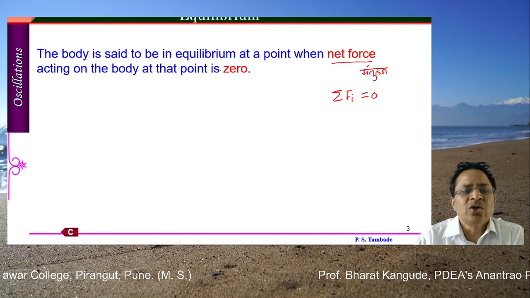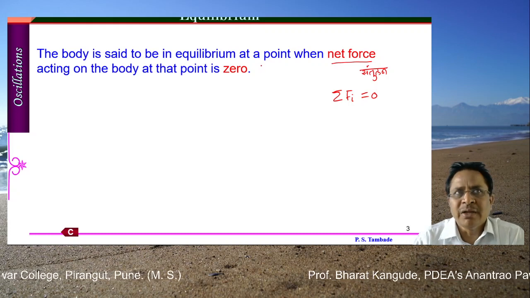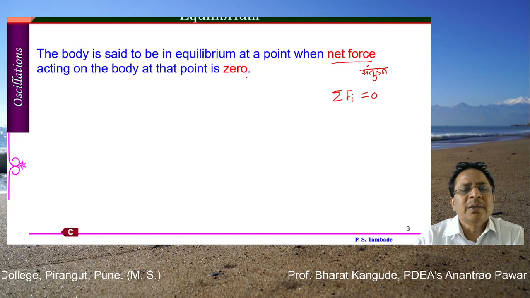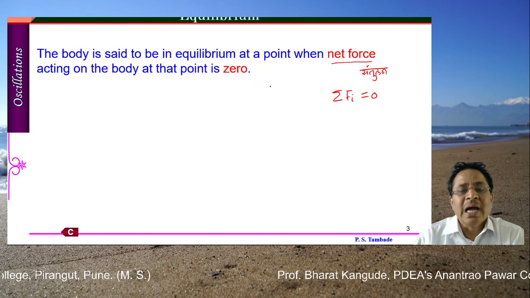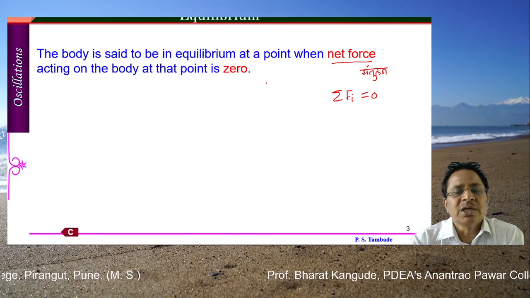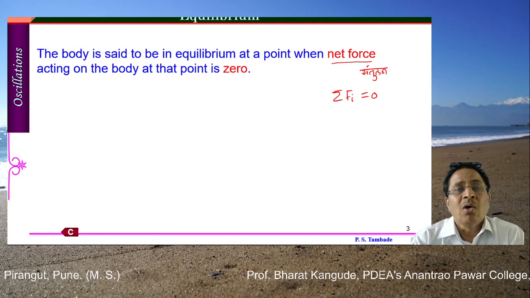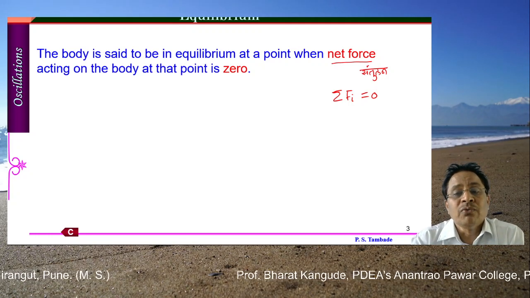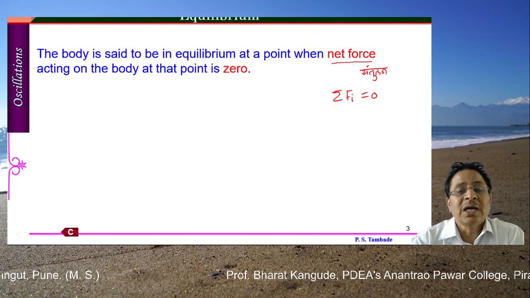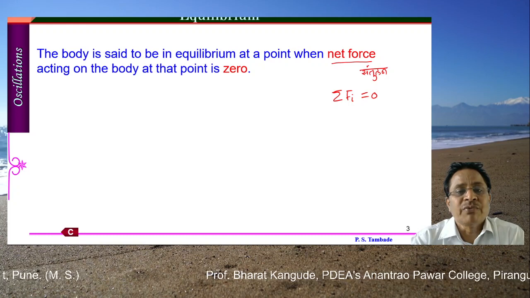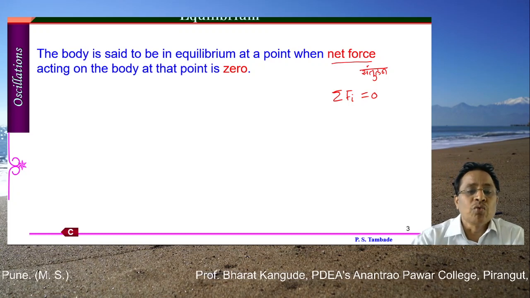So the body is in equilibrium at a point, wherever it is kept, when the net force acting on the body at that point is 0. Whenever such a situation occurs for any object, when the sum total of the forces acting over that object is simply equal to 0, then such a state of the object is called equilibrium.